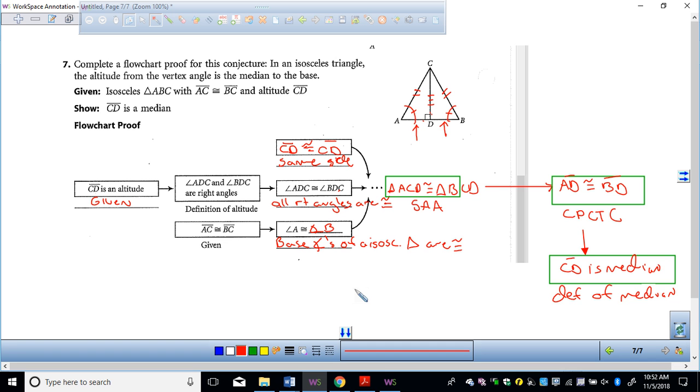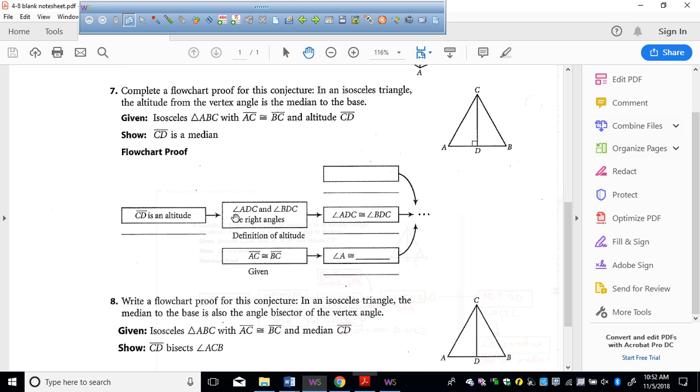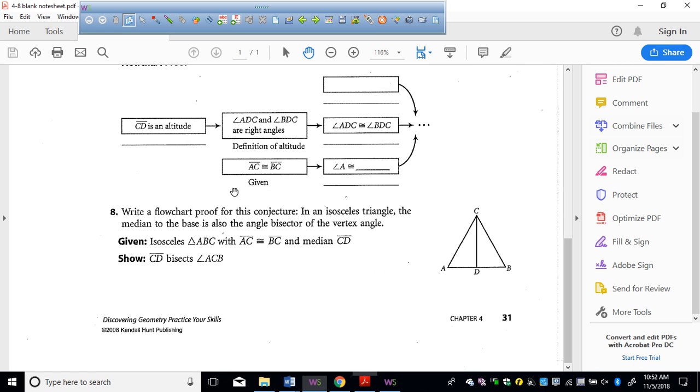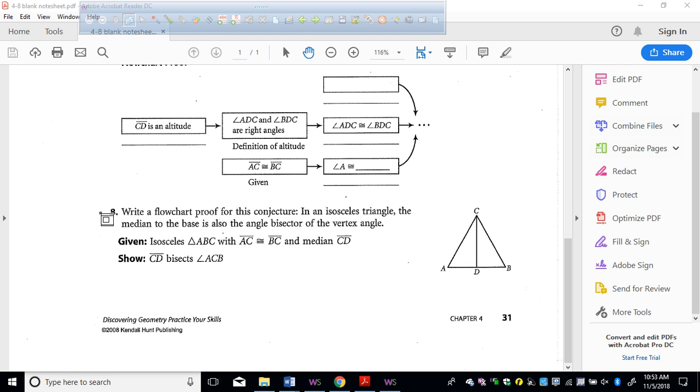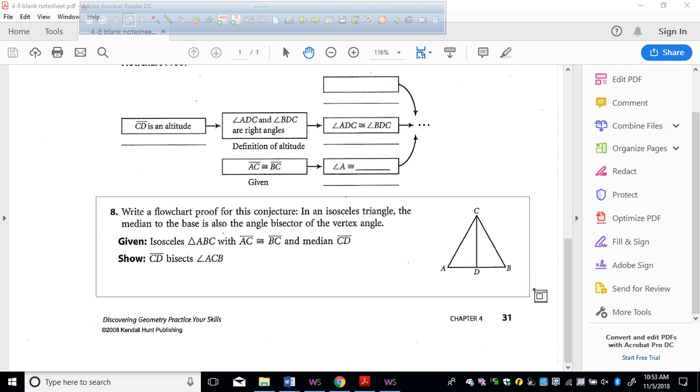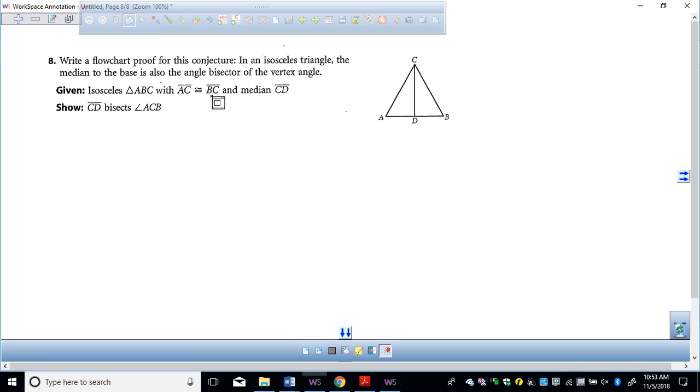Okay, so now we're going to do one all without any boxes. So you might have to do this at some point in your geometry career. So you should learn how to do one without any boxes. Where's the one without any boxes? Number 8. All the way. So this is a very similar one, okay? And so let's make some boxes.